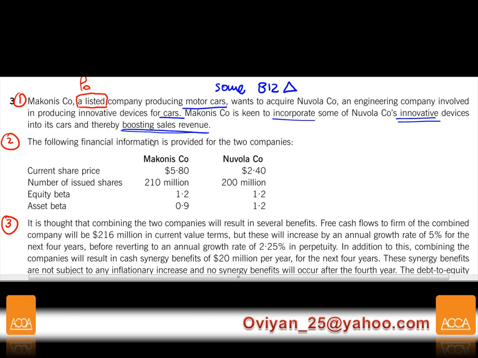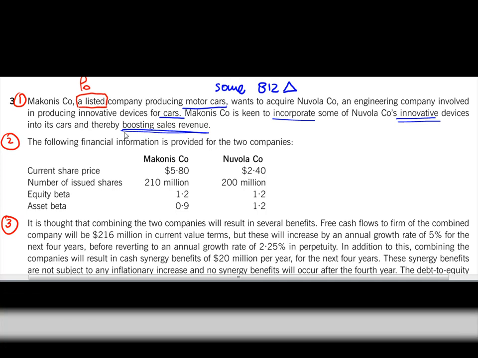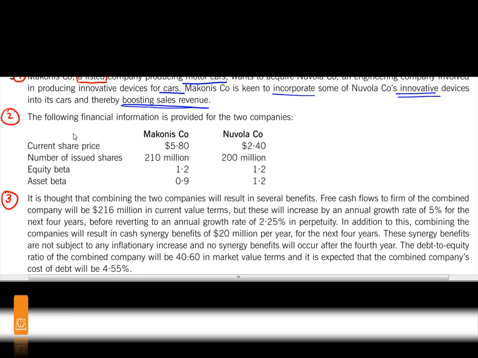That's the first paragraph. Now, if you're going to read the question like what I'm reading, you're going to fail this exam, because you don't have time to do other questions. I'm doing it slowly so that you all understand. Now the paragraph number 2.